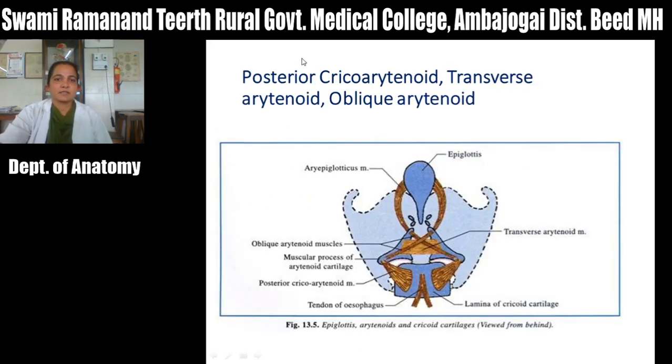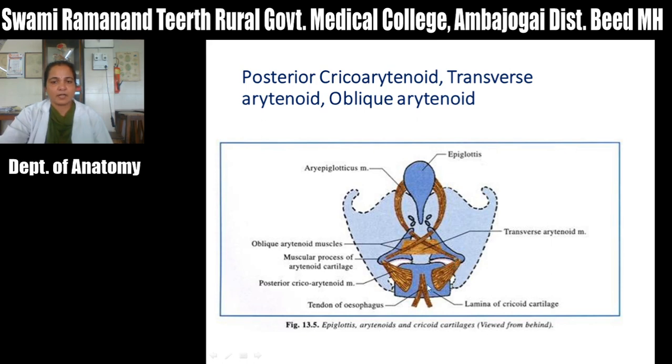Then the next muscle is the posterior cricoarytenoid, which originates from the posterior surface of the lamina of the cricoid cartilage, goes upward, and is inserted on the posterior aspect of the muscular process of the arytenoid cartilage. Okay, so these are the two posterior cricoarytenoid muscles.